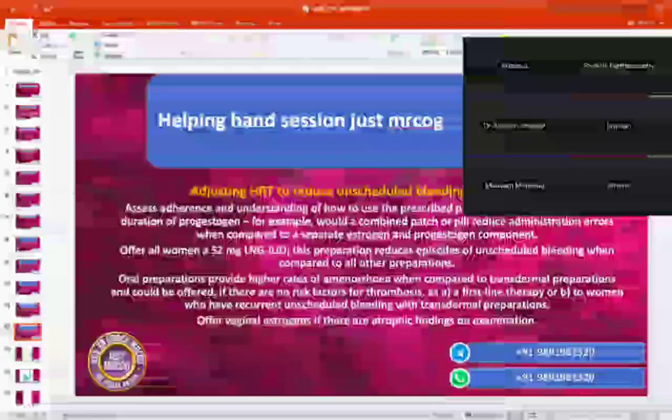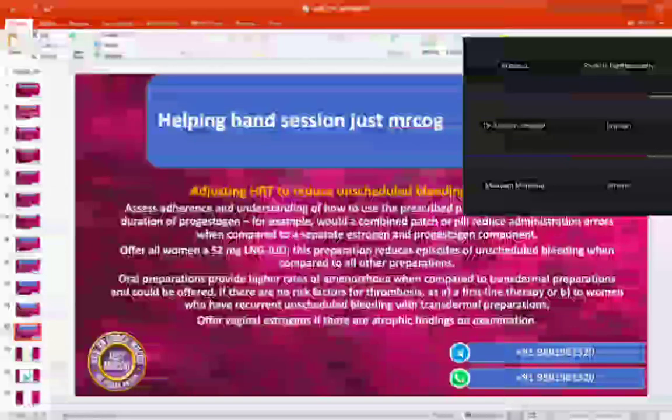They are saying that if a patient doesn't have any risk factor, then first line treatment is going to be an oral preparation, or with transdermal, if she is coming with recurrent unscheduled bleeding, again it is going to be an oral preparation. So this is how you are going to mention this if your examiner asks.